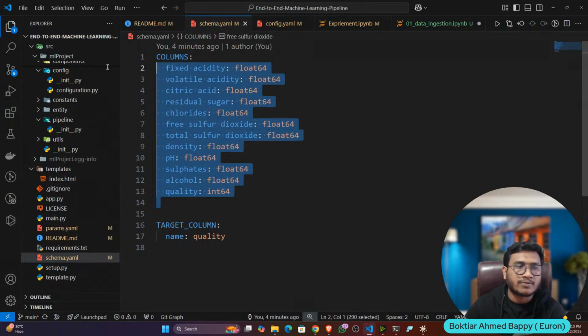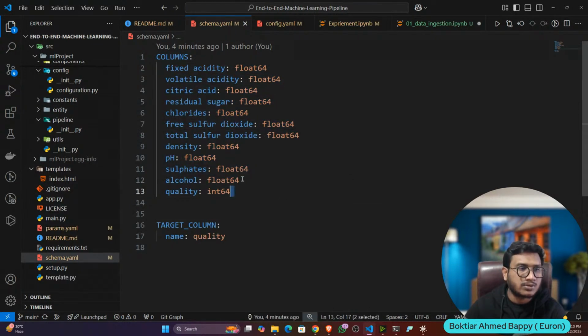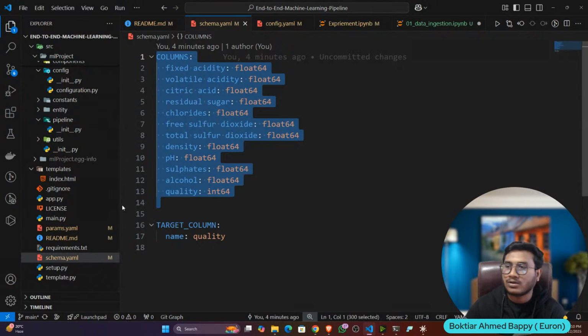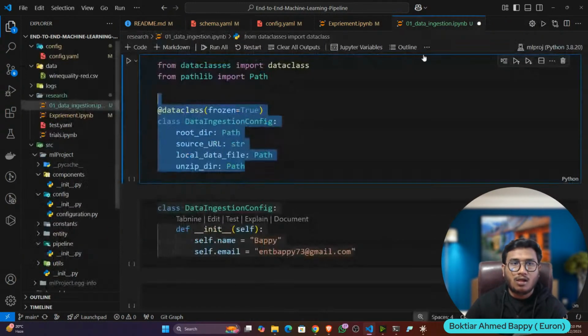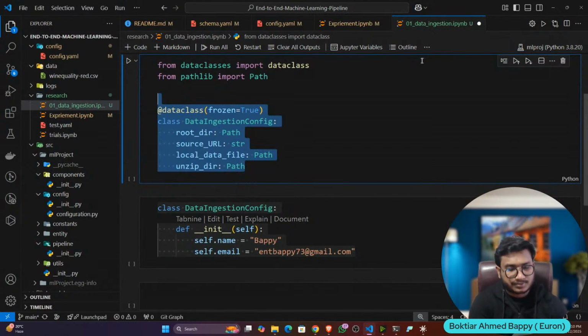See, it's just a one time effort, guys. One time you just need to do some effort, one time some analysis, and the rest of the pipeline will automatically execute. It's just a one time setup. The second time, whenever you are retraining the model, you don't need to do that. That's why writing code in a Jupyter Notebook is easy, but whenever it comes to end-to-end implementation, people face difficulties.